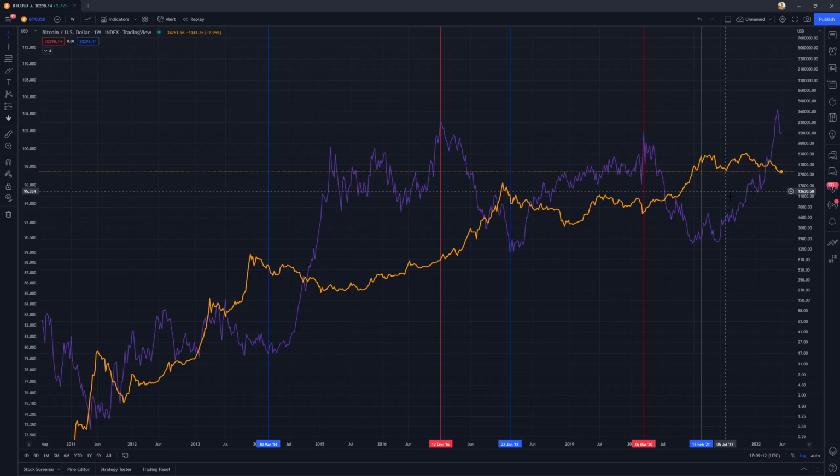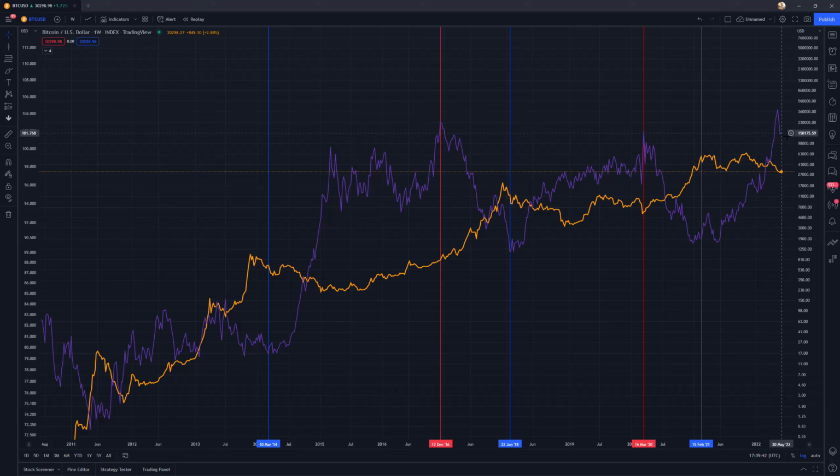So I would just kind of keep that in mind. Make sure to zoom out a bit when analyzing these correlations. So now that DXY has had what looks to be a short-term peak at 104, currently at 101, I would expect that whatever DXY ends up doing, if it comes back down here and this was the peak, then I would assume Bitcoin's ready to have a rally, right?